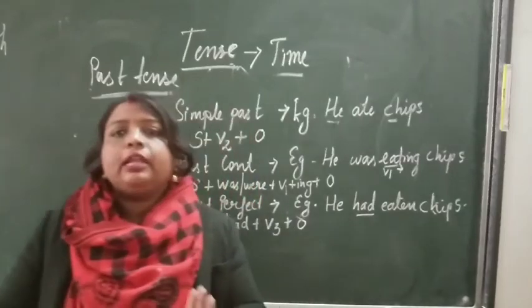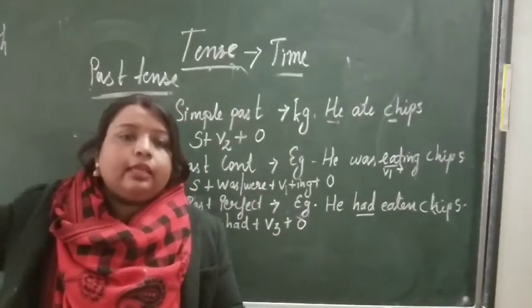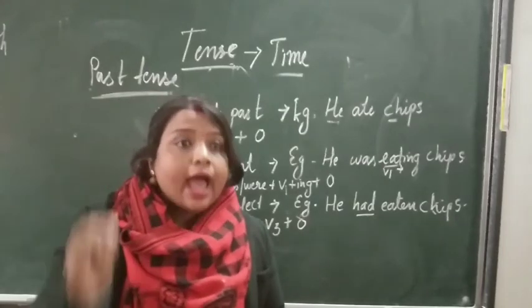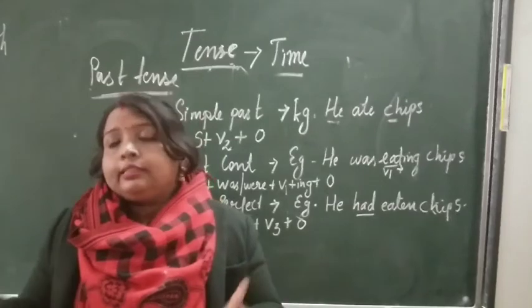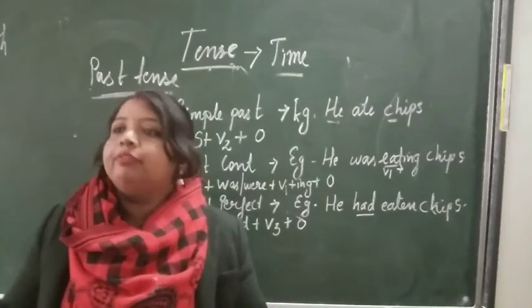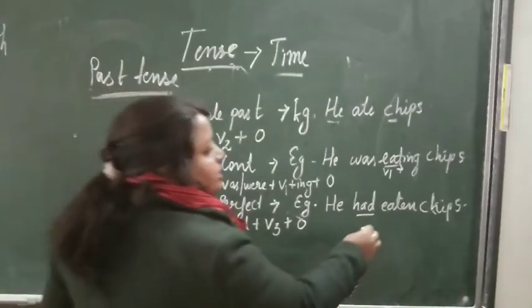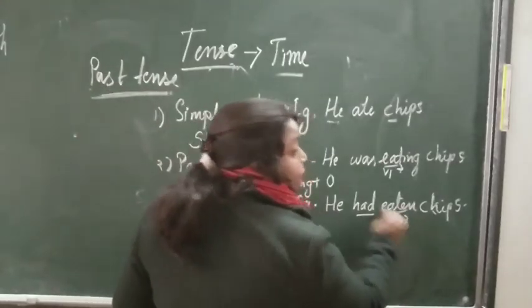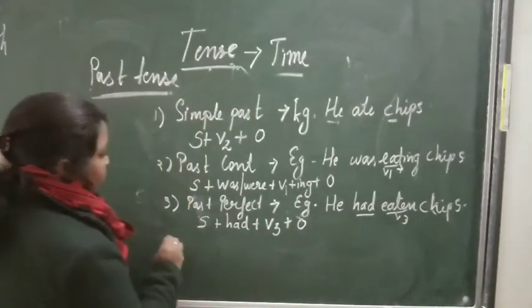Okay? And then which verb? Third form. Eaten. Third form of the verb you have to use.